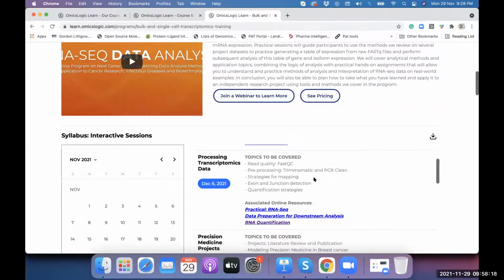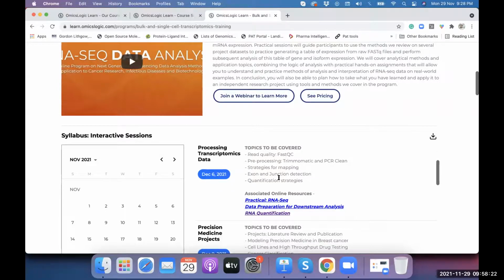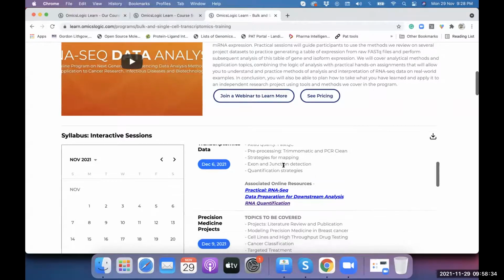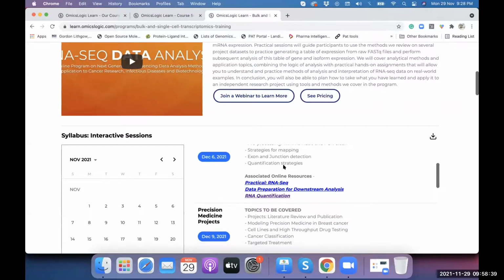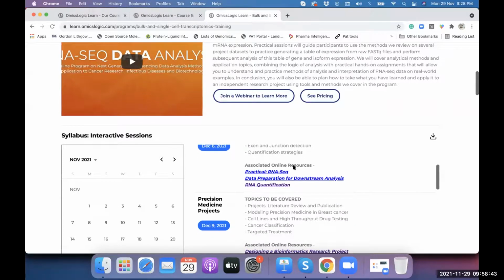After that, we have the second session on 6th December, which will be hands-on practical RNA-seq, designing a pipeline for RNA-seq analysis. There you will understand the different algorithms being used, the different mapping strategies, and an overview of the statistical methods that you will use for such analysis.